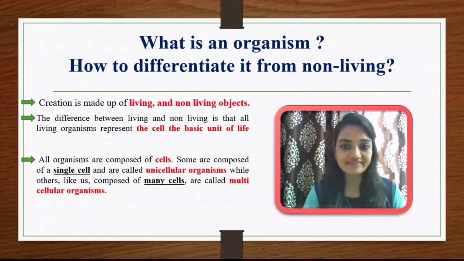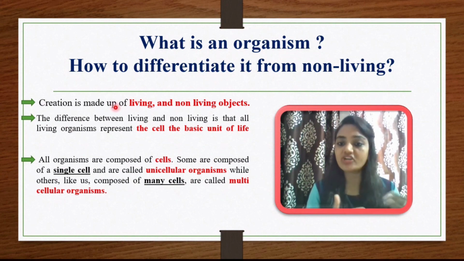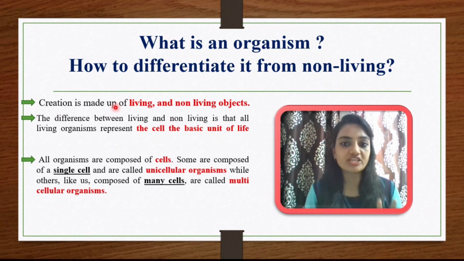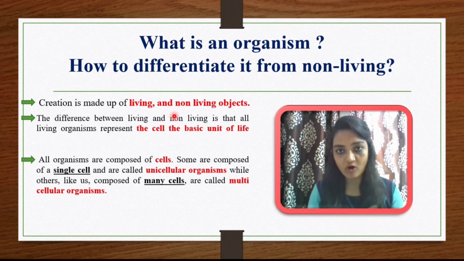First of all, let me try to understand what an organism is and how we can differentiate it from non-living creations. On the earth or in the universe, if you observe, two types of creations are there: first, living creations, and second, non-living creations, or we can say objects.